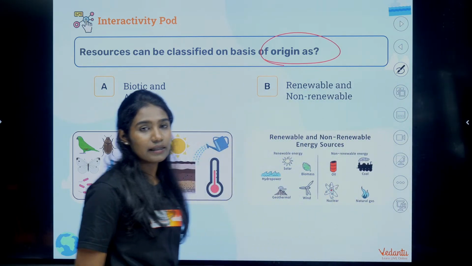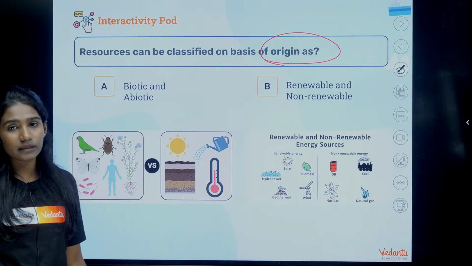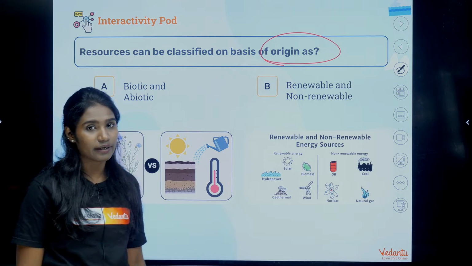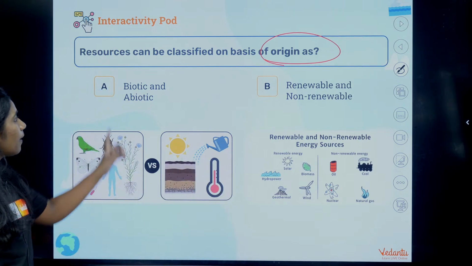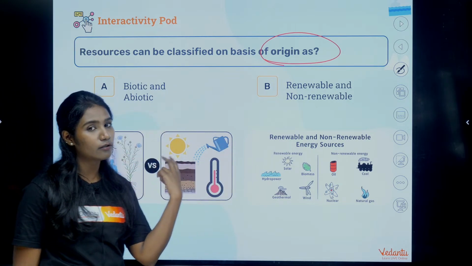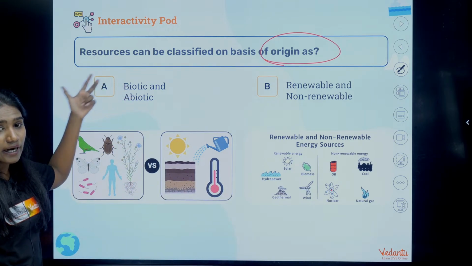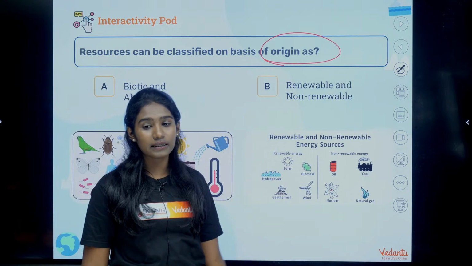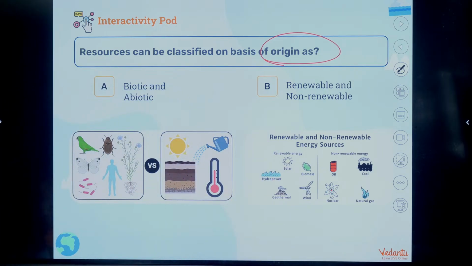I told you that there were 5 types of classification. One was based on origin and the other one was based on exhaustibility, based on ownership, based on where it is located and all that. So now, based on origin, the resources are classified into 2 types, right. Is it option A, which says biotic and abiotic, and option B says renewable and non-renewable? Which one do you think is the right answer?